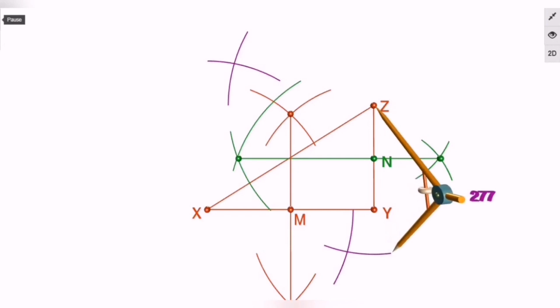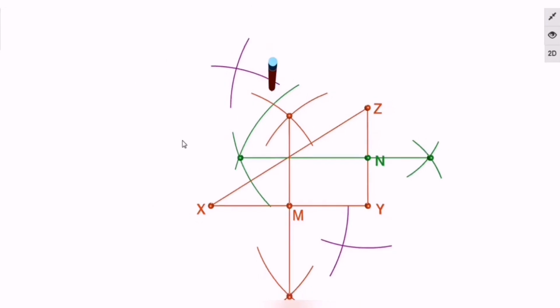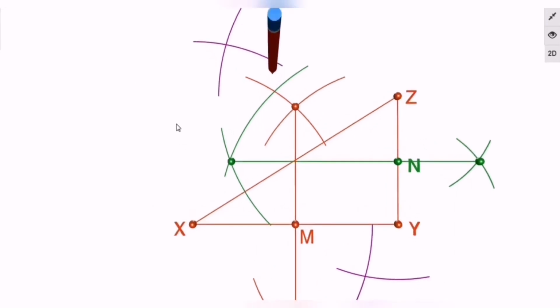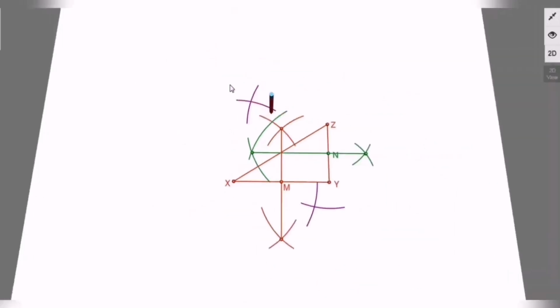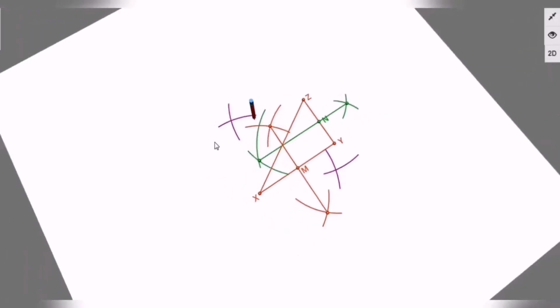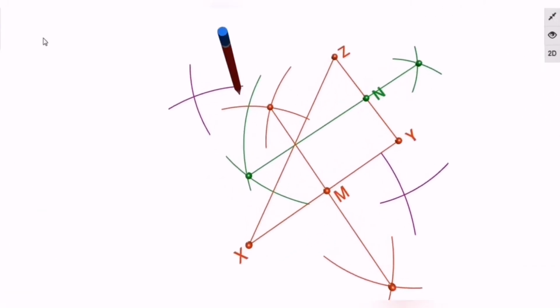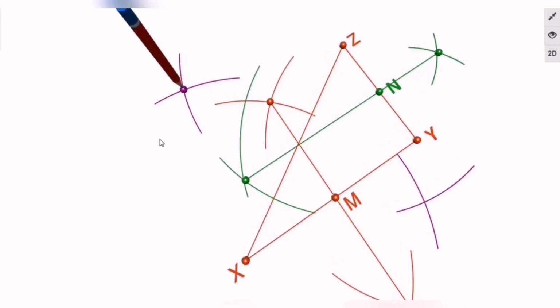Children, I have chosen different colors purposely so that it will be easier for you to locate them. Once the arcs are formed, mark their intersection properly so that it will be easier for you to locate their position. So here are the arcs and here is their intersection.